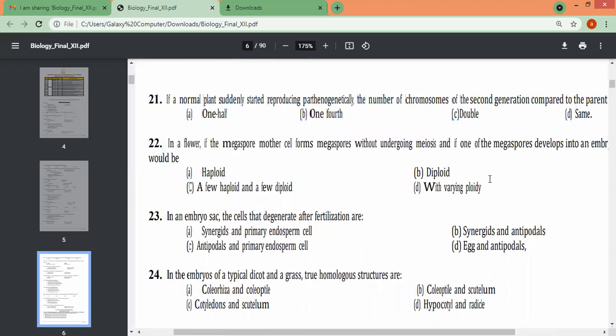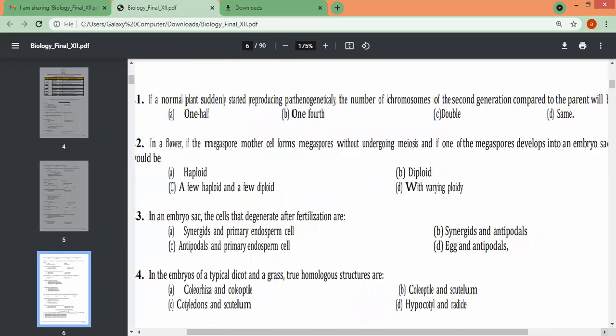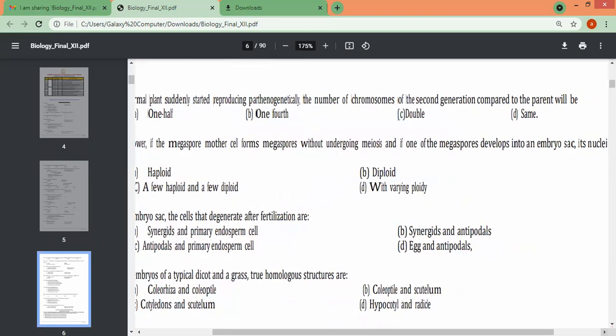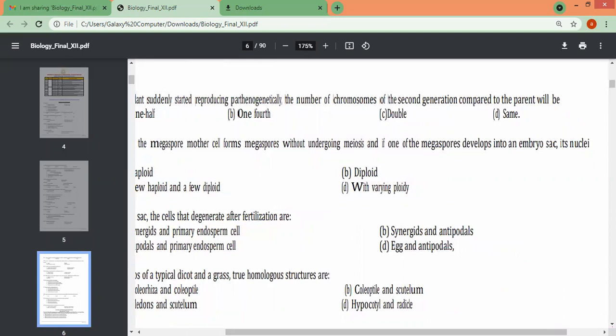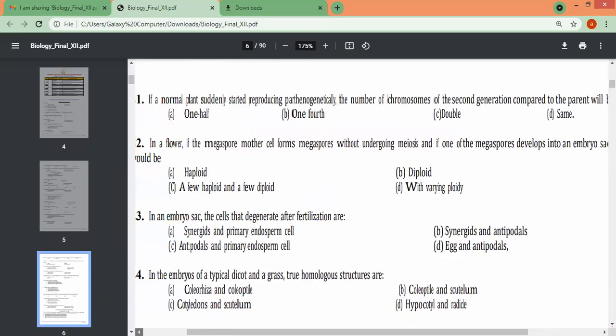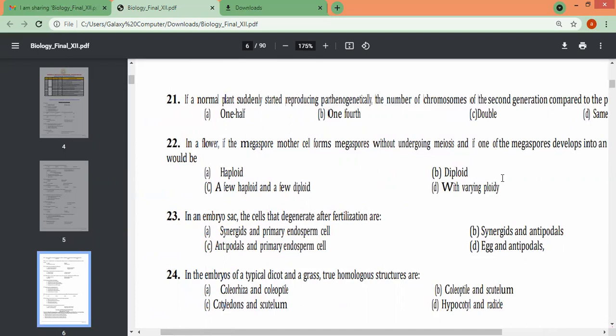Okay. And then come to 22nd. In a flower, if the megaspore mother cell forms megaspores without undergoing meiosis, and if one of the megaspores develops into an embryo sac, its nuclei would be haploid, diploid, a few haploid and a few diploid, or with varying ploidy.